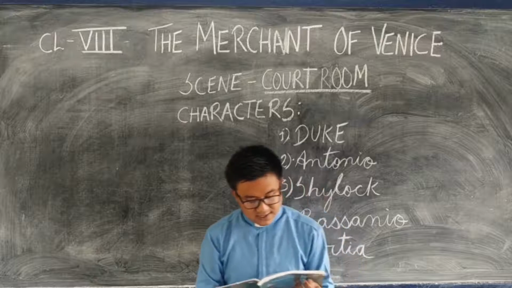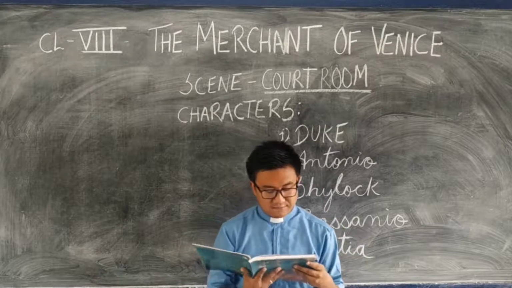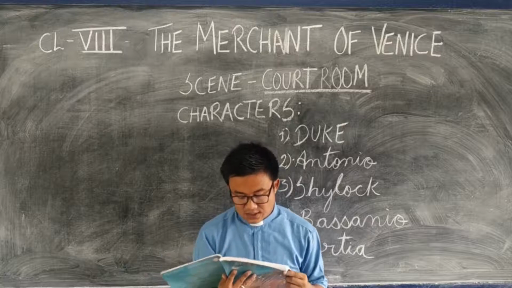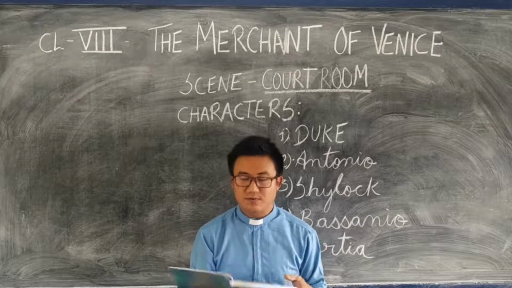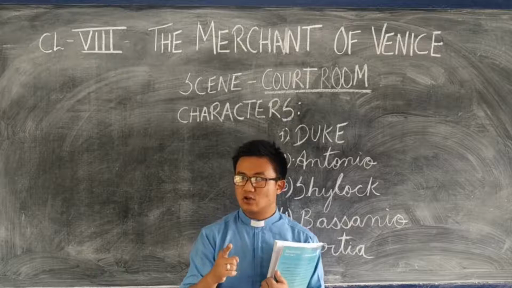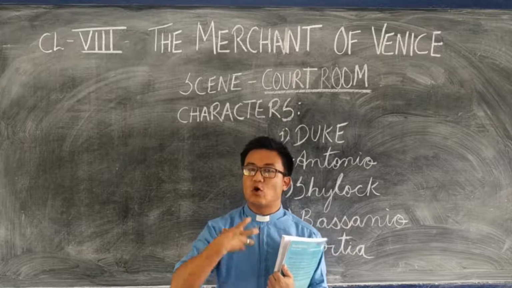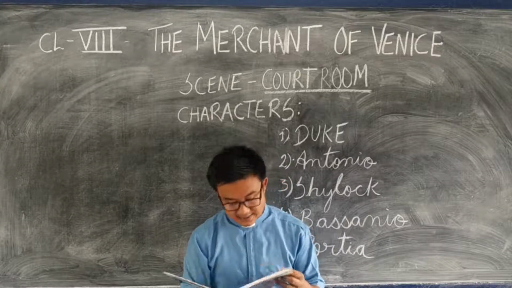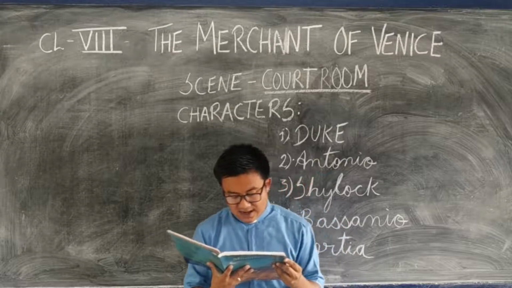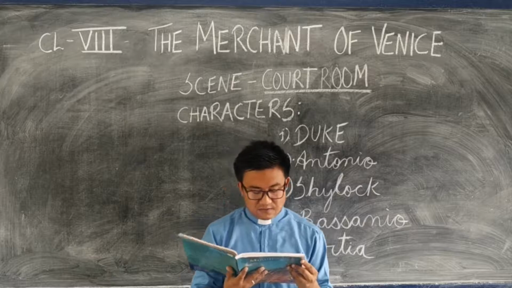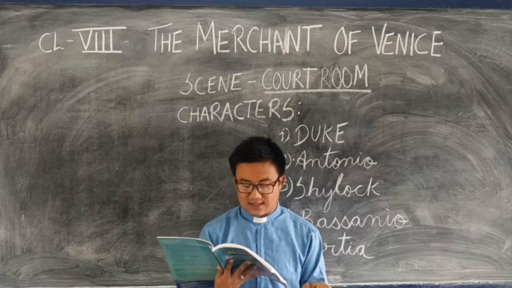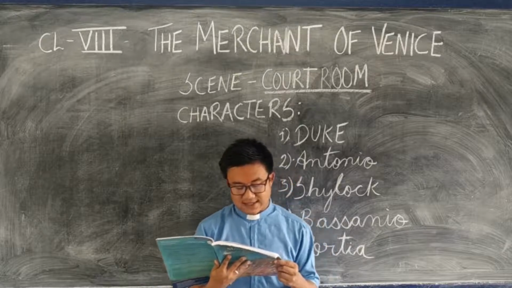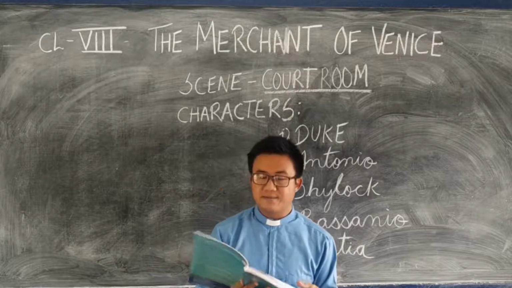When a king tempers his justice with mercy, he reflects his divine quality perfectly. It is enthroned in the hearts of kings and is an attribute of God himself. An attribute means almost the quality. It is the quality of God himself. Mercy is that. I have told you this to persuade you to give up this case. However, if you still insist, this court of Venice will have to pass sentence on the merchant according to the agreement he signed.